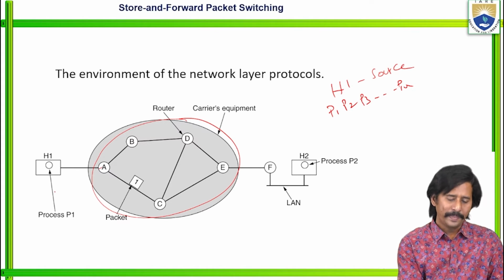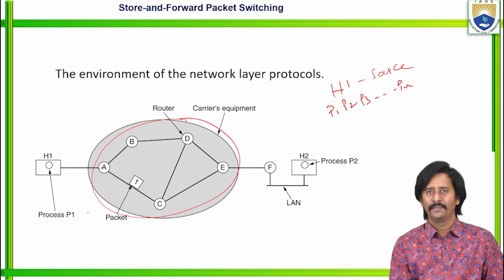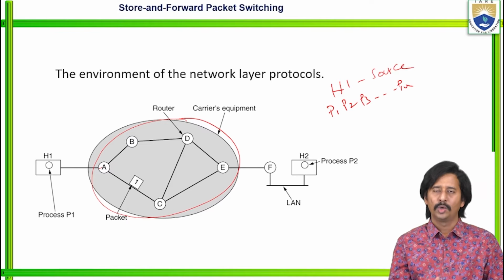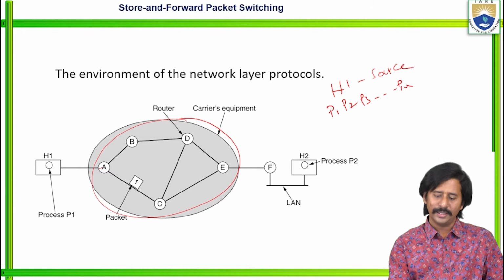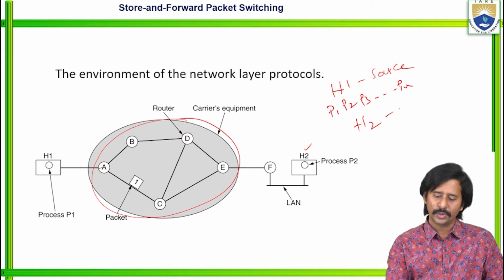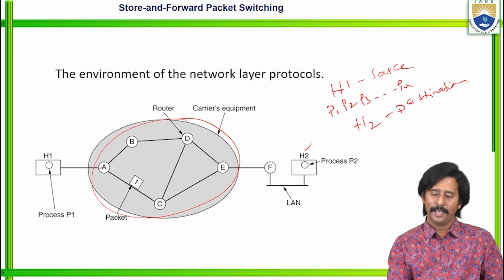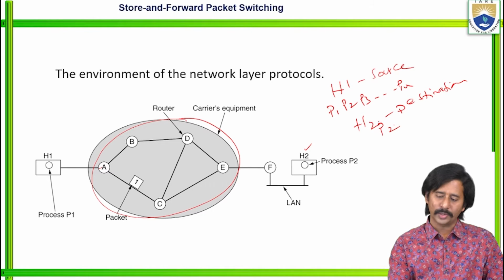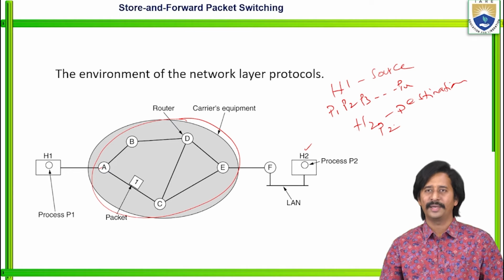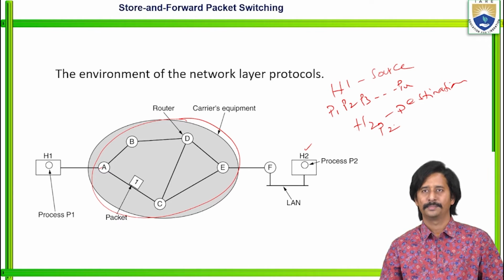Let us take P1 as a process which is ready to transmit data in the form of packets to the destination node. In this example, host 2 acts as the destination, and process P2 is associated with host 2, related to our data transmission.